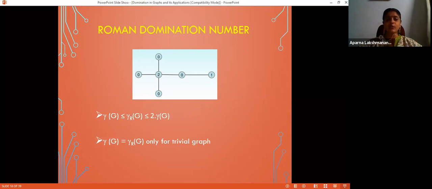The graphs which attain the lower bound are the trivial graphs in this case. Trivial graphs means nK1, n isolated vertices. Only in that case, the lower bound gamma(G) = gamma_R(G) is attained. And the graphs which attain the upper bound, that is gamma_R(G) = 2 gamma(G), are named Roman graphs. The characterization problem of Roman graphs is an open problem for researchers who are interested in Roman domination theory.